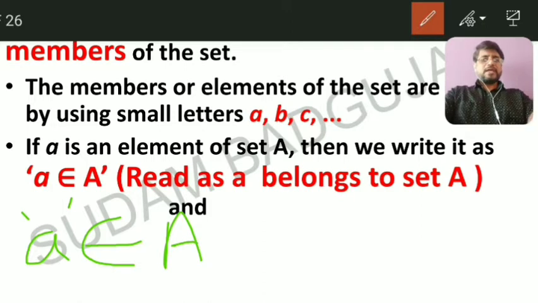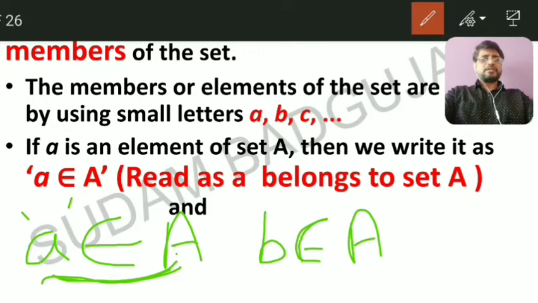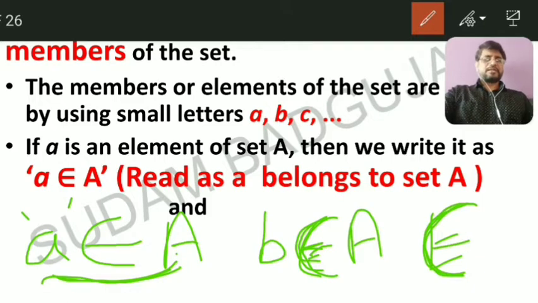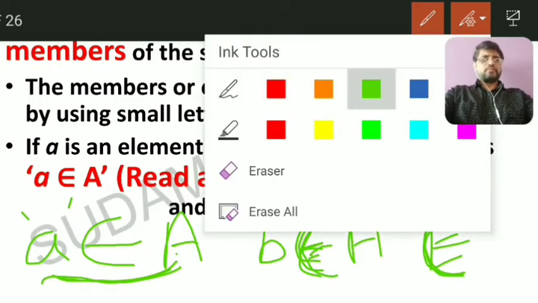What is the meaning of this? a is a member of set A, an element of set A, a is contained in set A. Sometimes, suppose element b belongs to set A. This symbol is nothing but belongs to, meaning a member of set A.